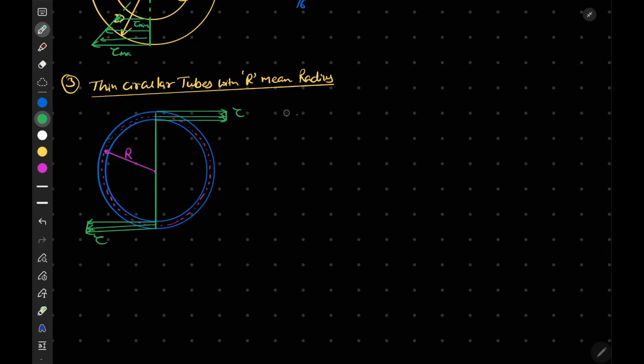We know that our J can be written for this as 2 pi r cube into T, and T is of course the thickness of this tube.